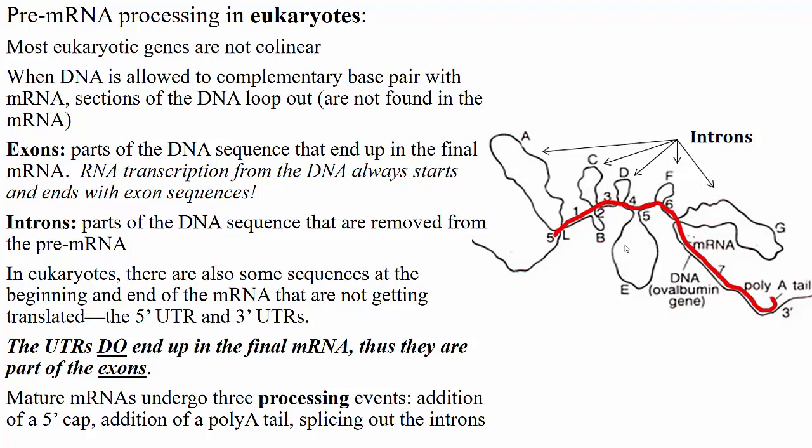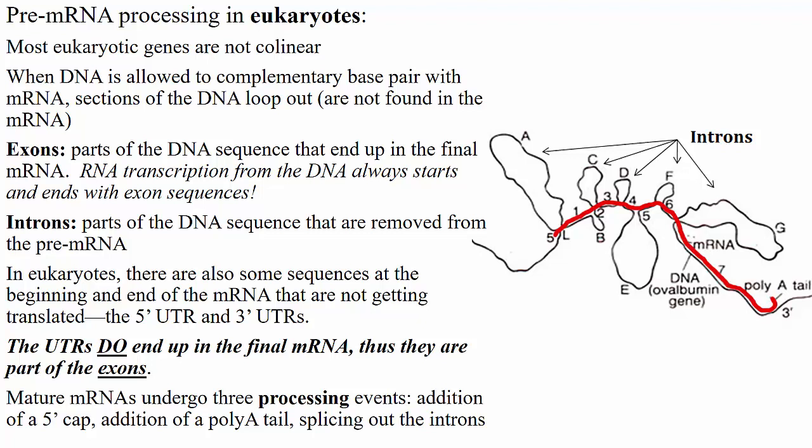Exons are parts of the DNA sequence that end up in the final mRNA. Keep in mind that RNA transcription from the DNA always starts and ends with exon sequences. Introns are parts of the DNA sequence that are removed from the pre-mRNA. In eukaryotes, there are also some sequences at the beginning and end of the DNA that are not translated: the 5' UTR and 3' UTR. The UTRs do end up in the final mRNA, thus they are part of the exons.